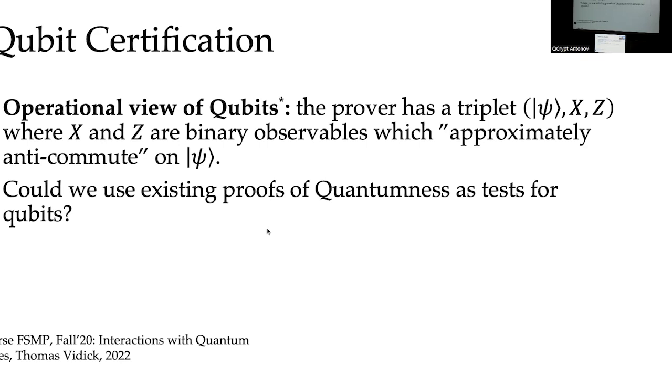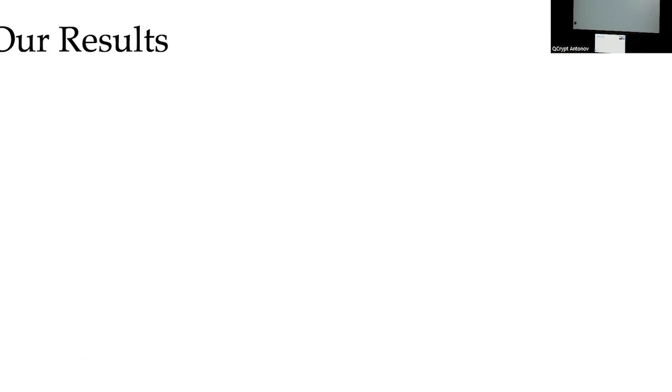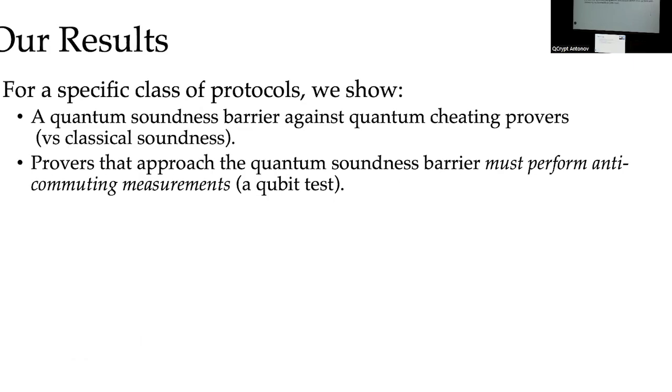The question that we are interested in answering is whether we could use existing proofs of quantumness as tests of qubits. And our answer is yes. We show that for a specific class of protocols, there is a quantum soundness barrier against quantum cheating provers. This is different from the bounds that were known for classical provers. We also show that the provers which approach the quantum soundness barrier must perform anti-commuting measurements. And this gives us a qubit test.